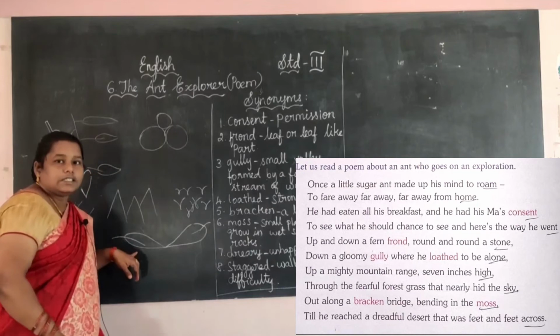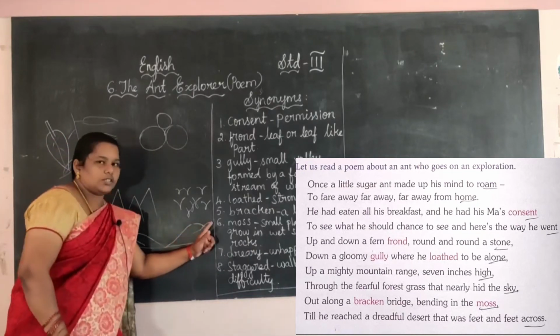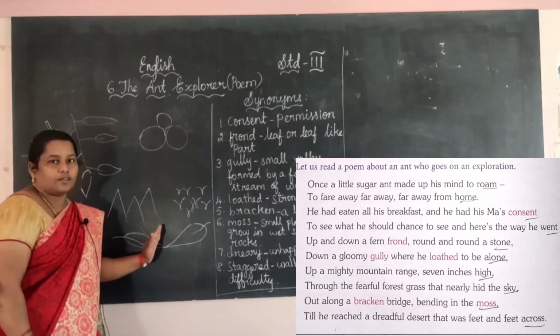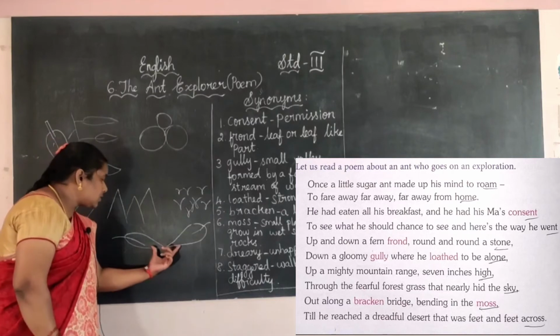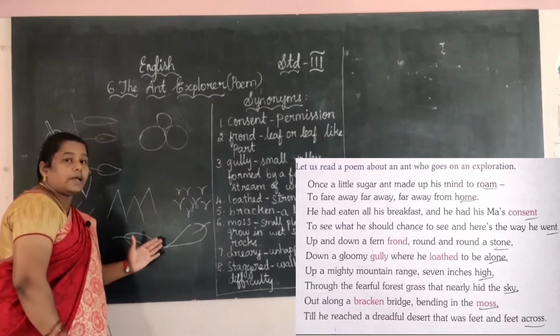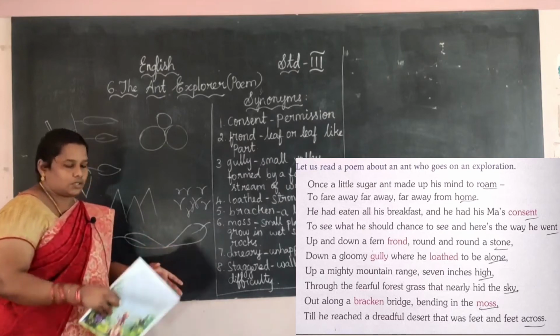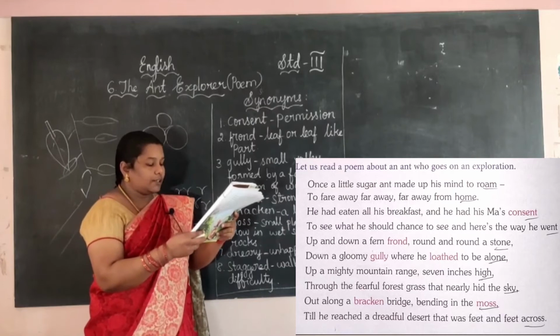It is just like a bridge, right? We can go this way and that way. So it is like a bridge for an ant. These two ferns are mingled and it's just like a bridge. Out along a bracken bridge, bending in the moss.